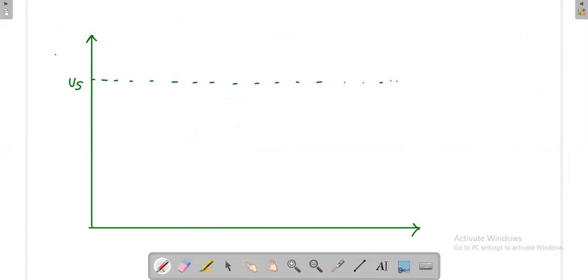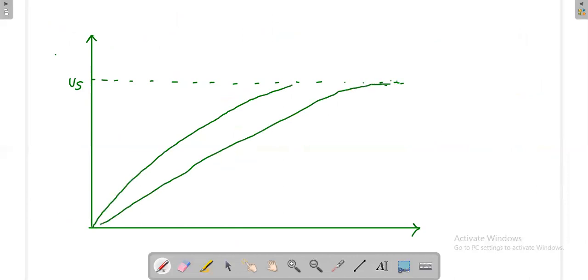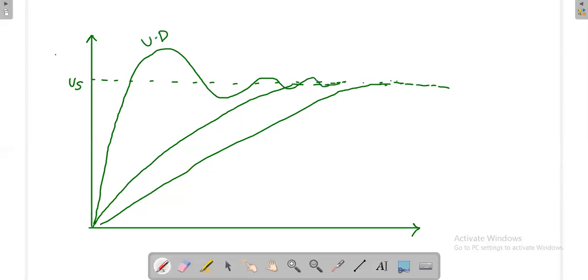For a critically damped system, it will increase like this. For an overdamped system, it will increase like this, and it will reach the steady state. From there onwards, it will maintain the steady state value. For an underdamped system, it will reach the peak very quickly, but it will not settle down. It will oscillate like this. So this is underdamped, this is critically damped, this is overdamped. This is the unit step response of the series RLC circuit.